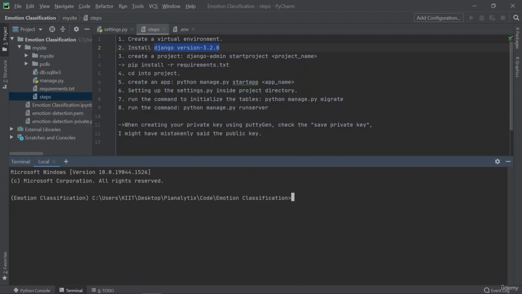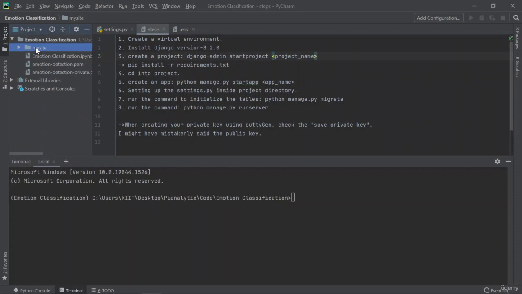Once we have done this, we can move forward and create our project. As I talked about before, Django provides an existing source, and this is what this existing source is. Once you run this command in your terminal and type in any name, I have typed mysite for the project name, this folder right here was created for me. This folder had another folder inside it of the same name, and inside here I get all the files which are used to configure your Django project.